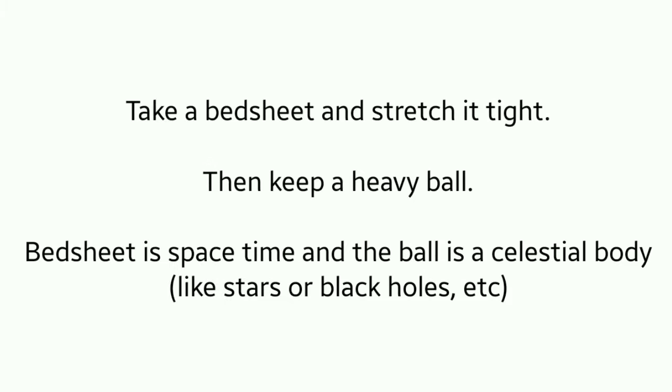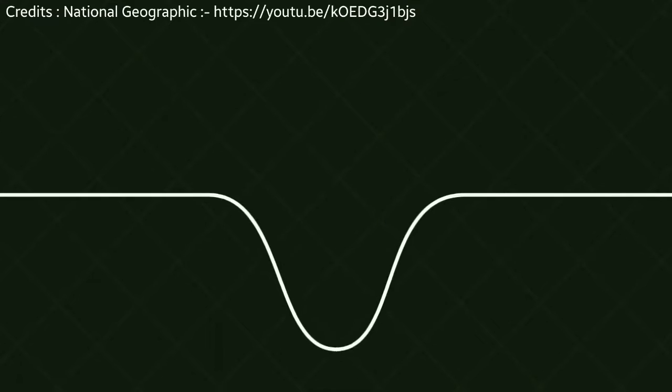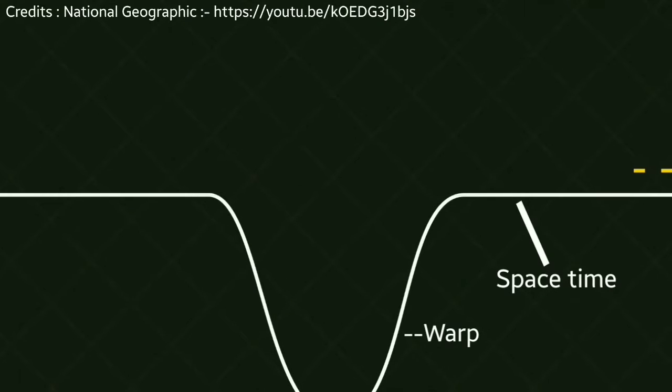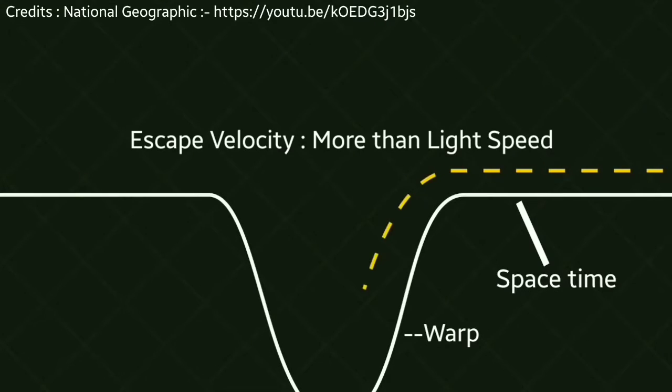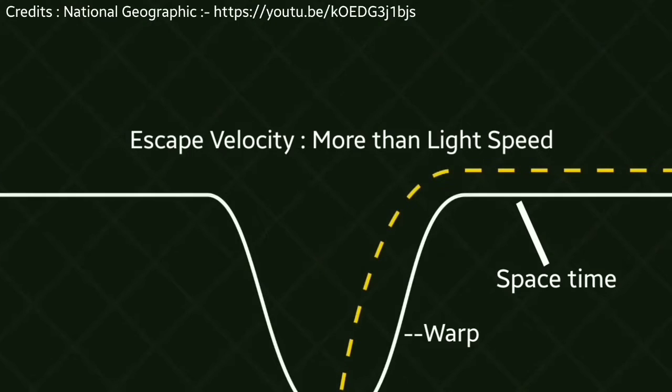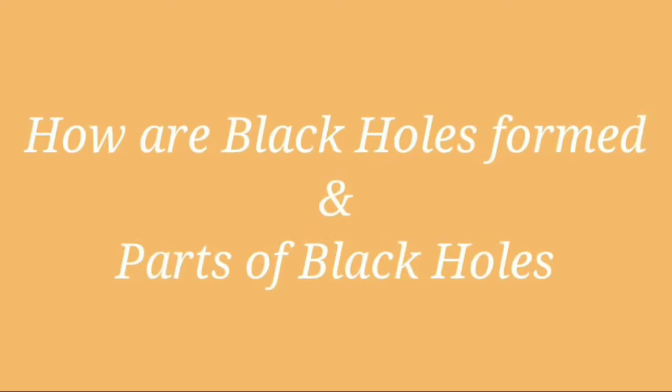Like if you take a bed sheet and stretch it tight and keep a heavy ball on it, you will see it forms a warp. Black holes have such a high gravitational force that they warp space-time too much. Due to this, their escape velocity is more than light speed. Which means even light can't escape from it.